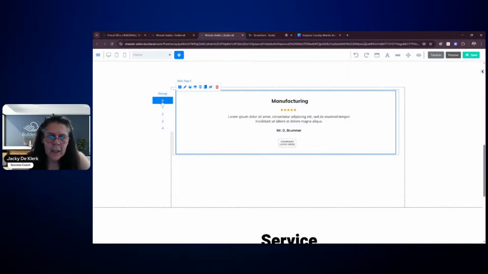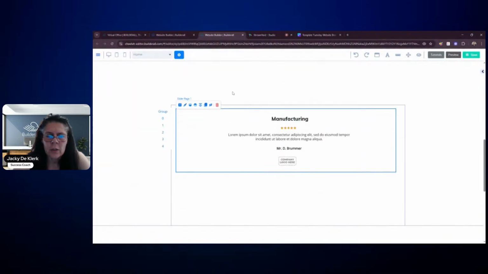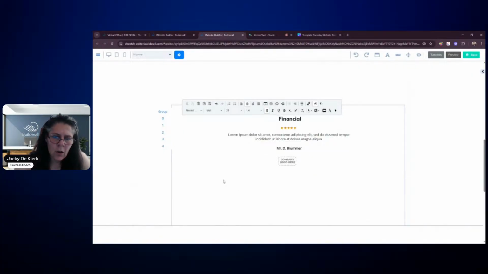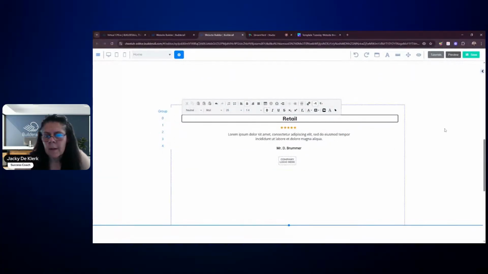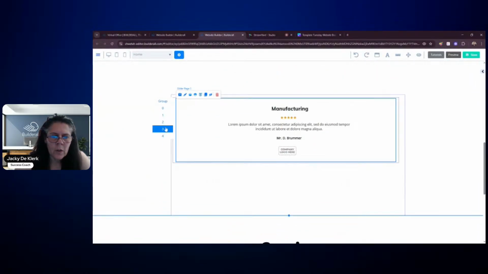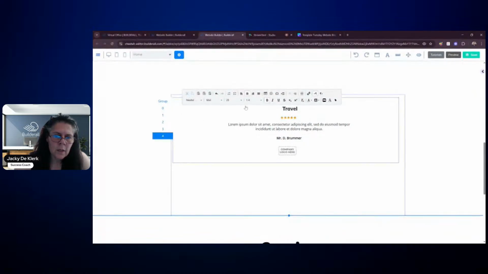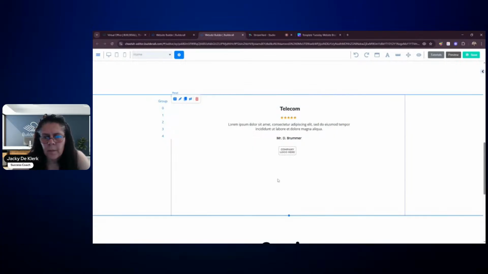So we've got manufacturing is on 1. Then we've got the next one. So the next ones could be financial. So we're going to double click. This is the financial one. And obviously you need to change the content of each one. This one might be retail. And let's just see which is the other one. Travel and telecom. Then we've got travel, and we've got telecom. So there we go. That's what we've got so far.